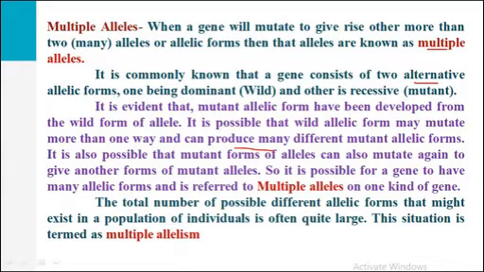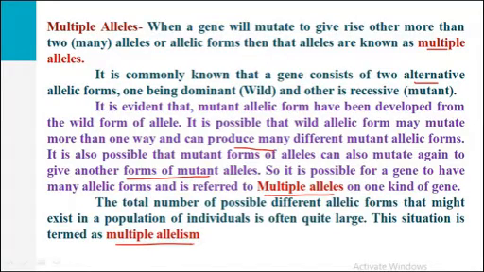It is possible that the wild allelic form may mutate in more than one way and can produce different mutant allelic forms. It is also possible that mutant forms of alleles can mutate again to give other forms of mutant alleles. So it is possible for a gene to have many allelic forms, and this is referred to as multiple alleles. The total number of possible different allelic forms that might exist in a population of individuals is often quite large. So this situation is termed multiple allelism.